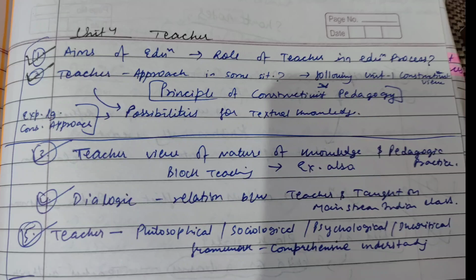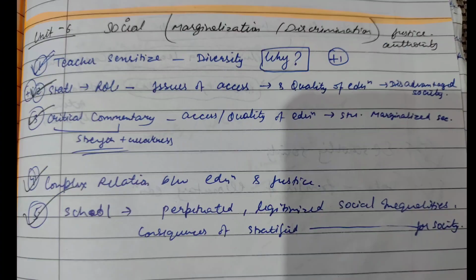Now, teacher's view on nature of knowledge and pedagogic practice. Also this chapter requires your block teaching experience. They will also ask about your block teaching experience. So this is again general. Now next is dialogic relationship. This is a question. I will provide notes to this answer. Next one is the philosophical, sociological, psychological and theoretical framework. How comprehensively understanding all these is important for a teacher.